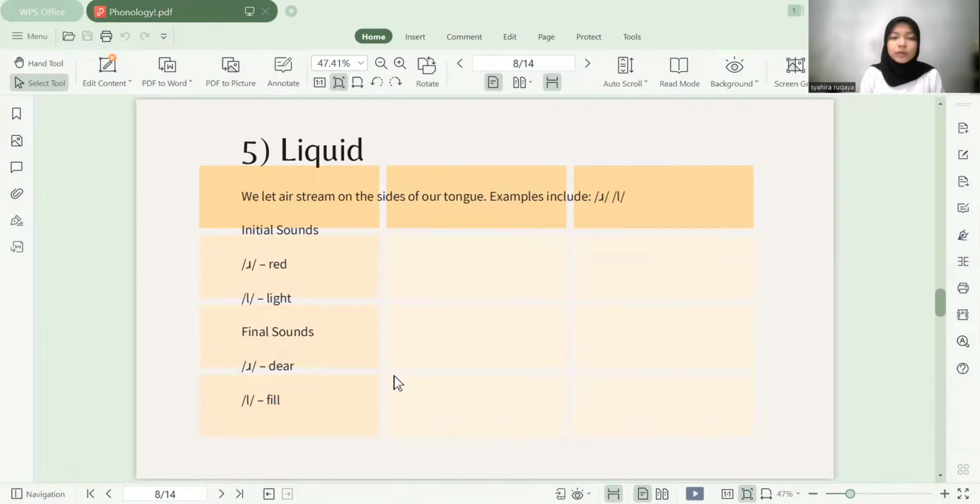Okay, next is liquid. We let air stream on the sides of our tongue. Examples include R and L. Initial sound. R for red, L for light. Final sound. R for there, L for fill.